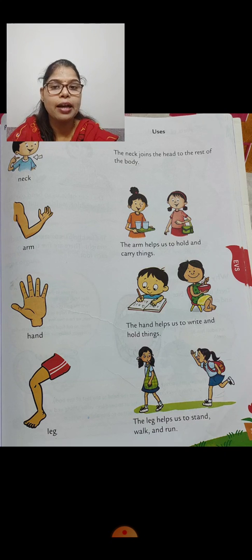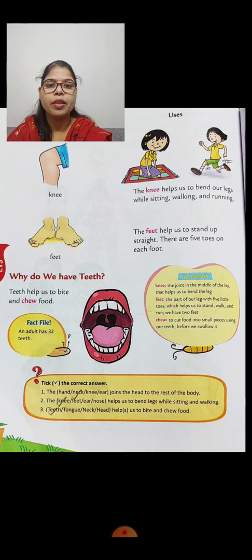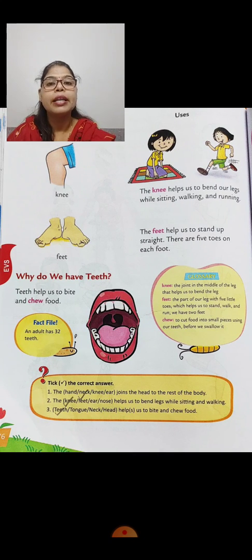तो हम लेग से क्या करते हैं? ये हमें स्टैंड करने के लिए हेल्प करता है, वॉकिंग के लिए हेल्प करता है और रनिंग के लिए भी हेल्प करता है. OK, so these are the different uses of this body part. Let's see the other uses of the body parts. The next body part is the knee. Below our leg there is a round-shaped body part that is called a knee.